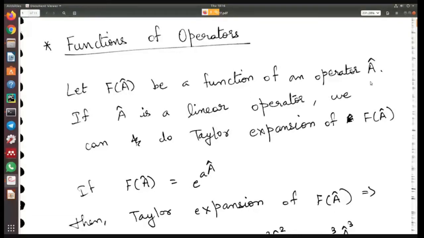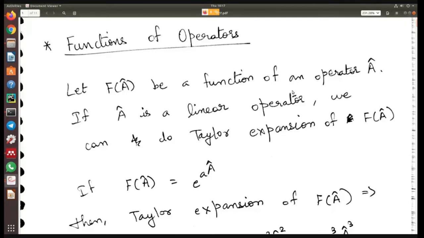So if f of a is a function of operator a, and if a is a linear operator, then we can do Taylor expansion of f of a. Any f of a, if a is a linear operator, we can always do Taylor expansion. So how will we do Taylor expansion? In any case, Taylor expansion is always written as summation into some constant into the argument, right? In this case, the argument is operator A. So there it will be A power n, right? That is the general format of Taylor expansion.